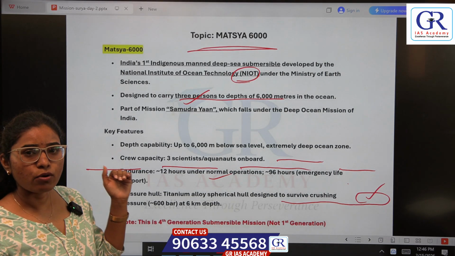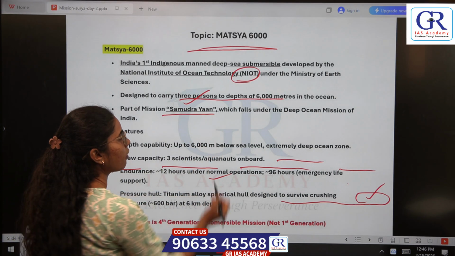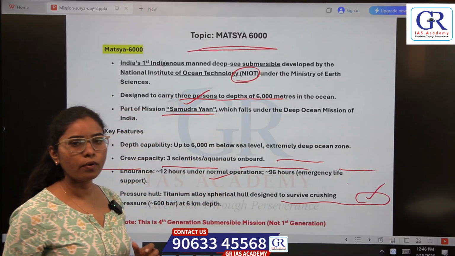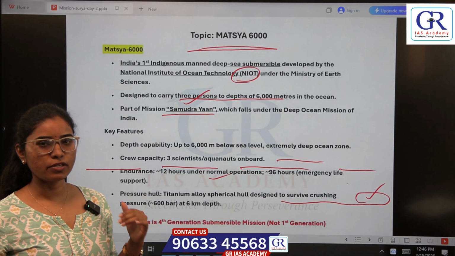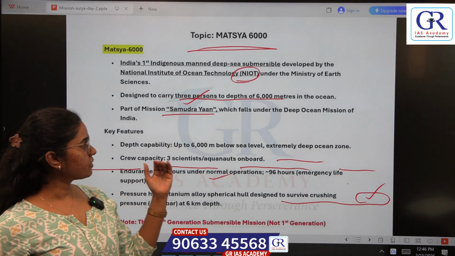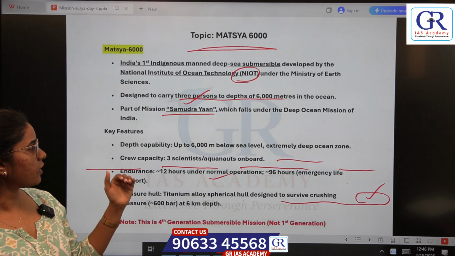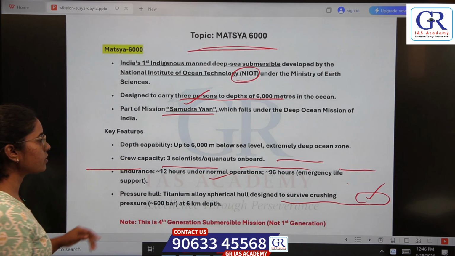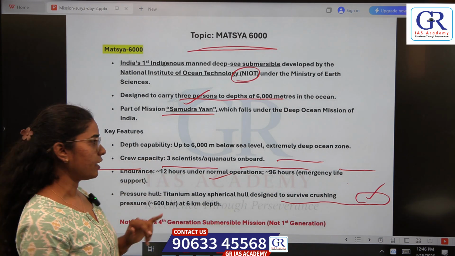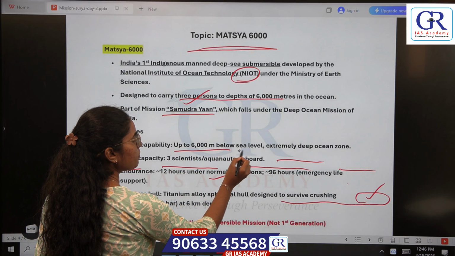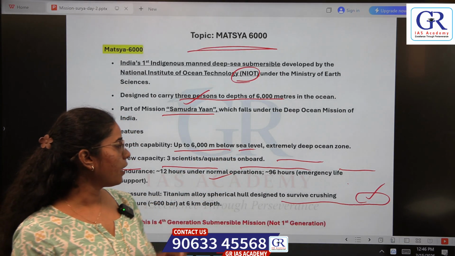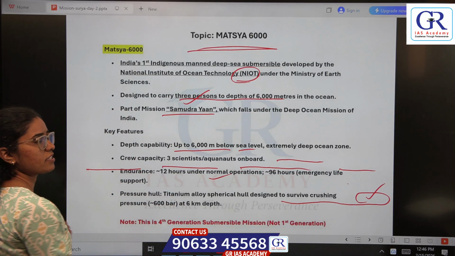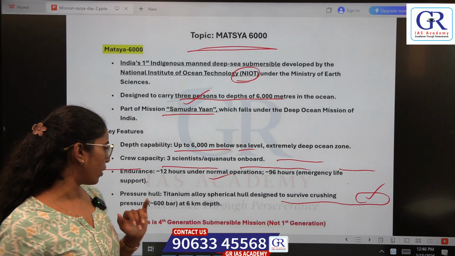MATSYA 6000 is part of Samudrayan, which falls under the Deep Ocean Mission of India. I hope you know what is Deep Ocean Mission of India. Now coming to its important features, depth capacity is up to 6000 meters below the sea level, which is an extremely deep ocean zone, and its crew capacity is 3 scientists or aquanauts.